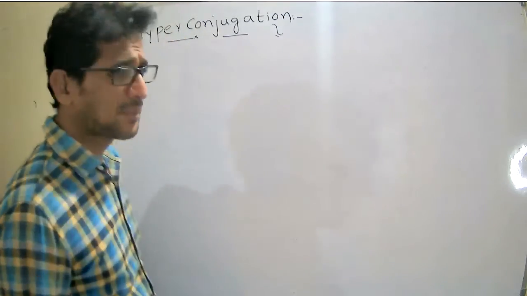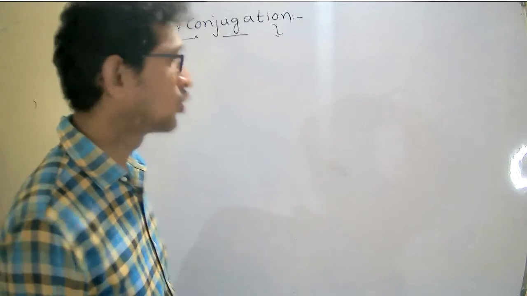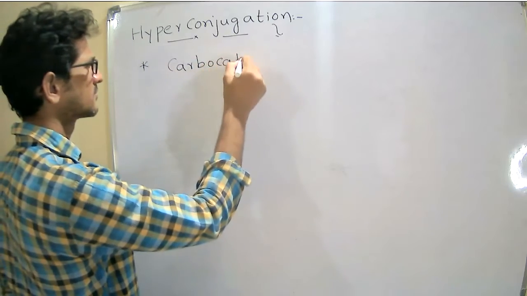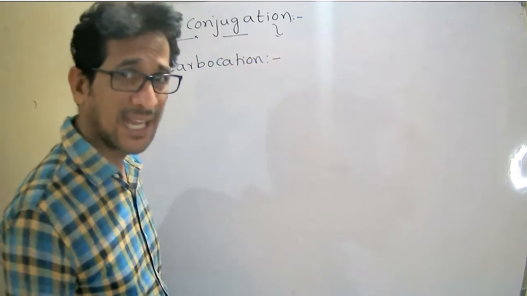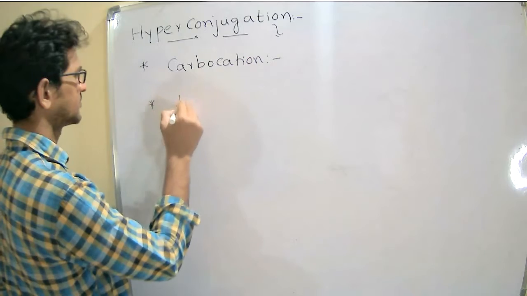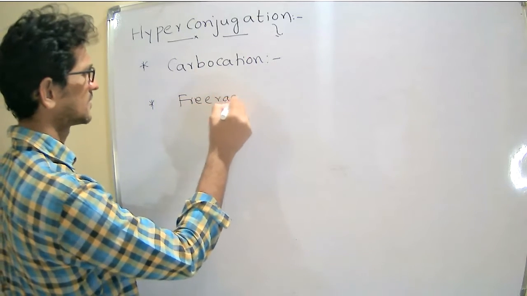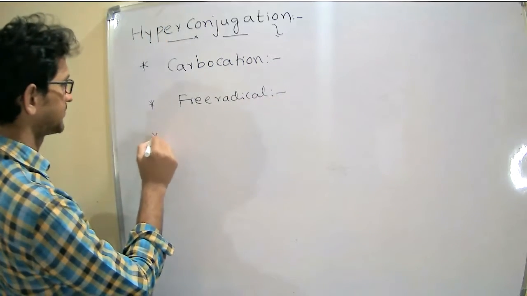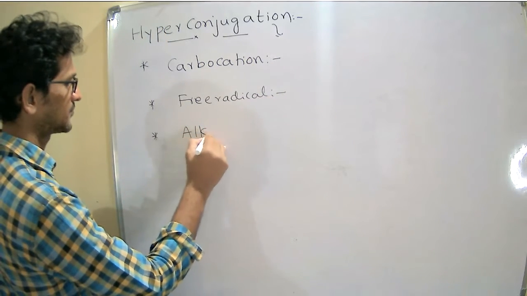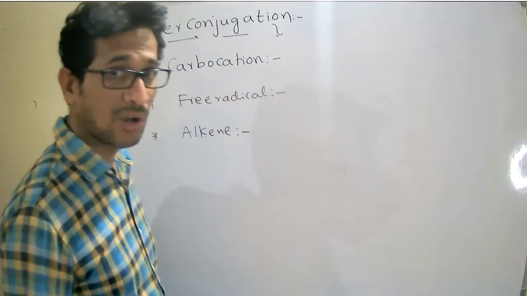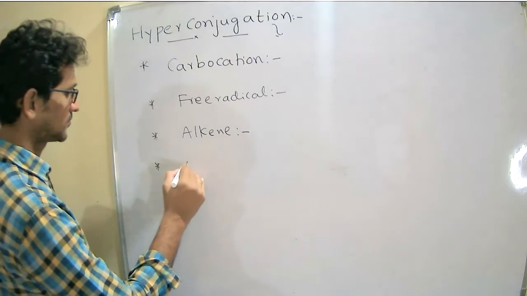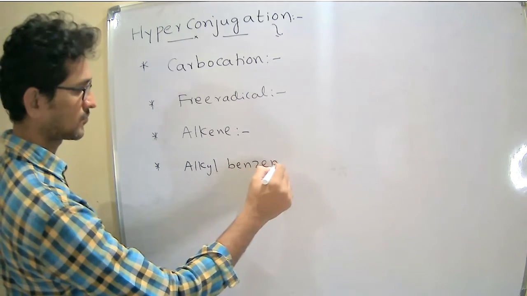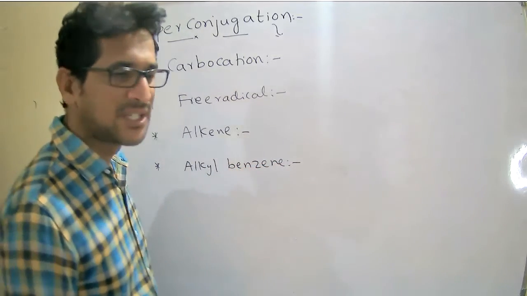This hyperconjugation effect is shown by carbocation, free radical, alkene, and alkyl benzene.